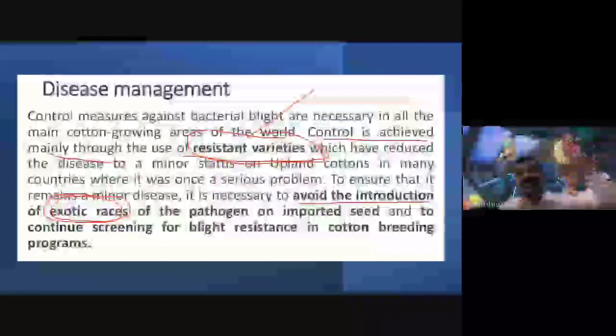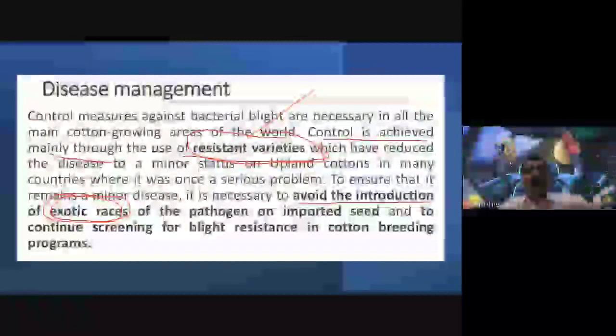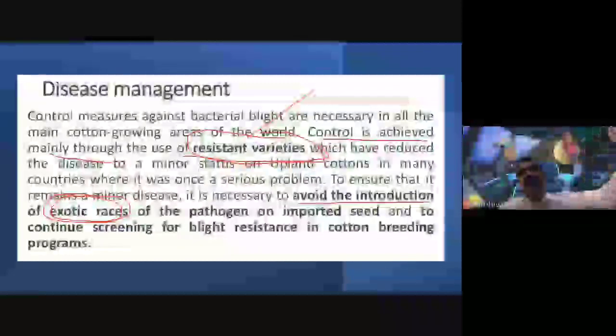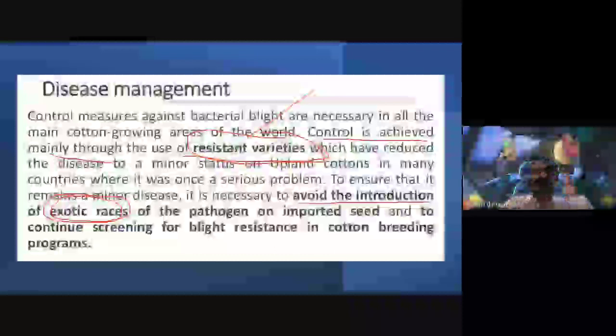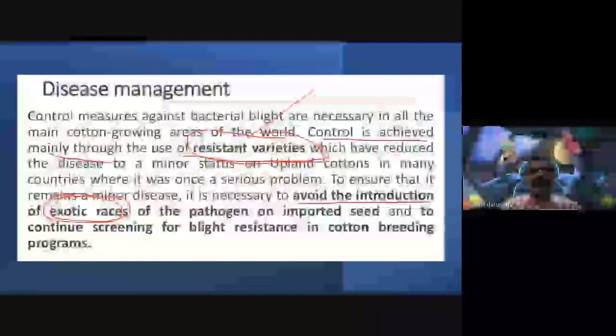Whenever we cultivate or introduce exotic races from outside our country, if quarantine methods are not applied properly, the pathogen can be imported into our country and spread rapidly among our crops.